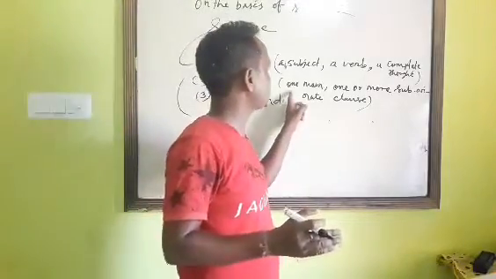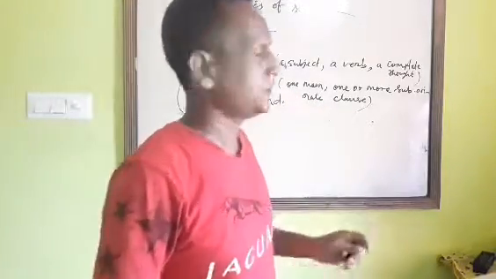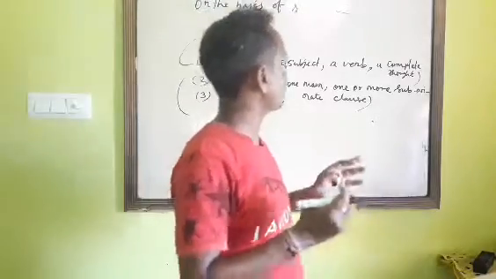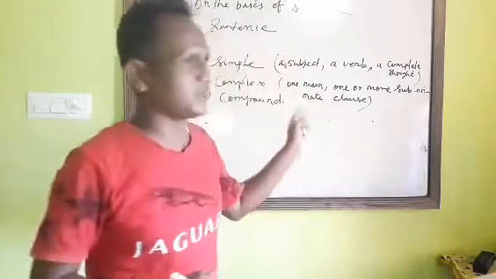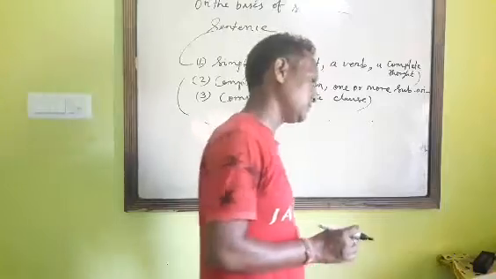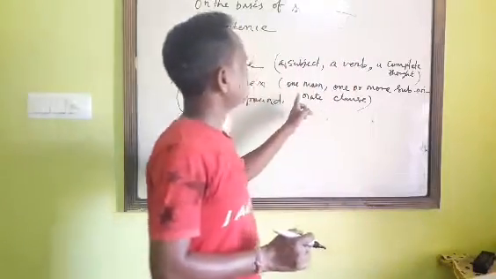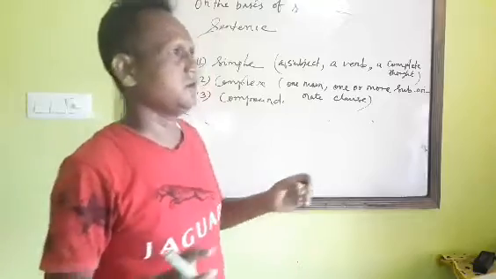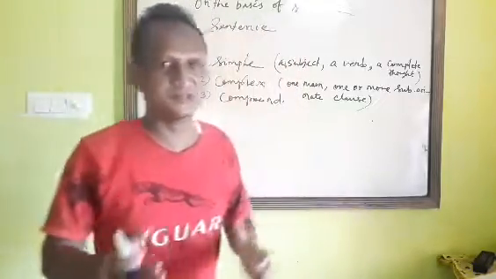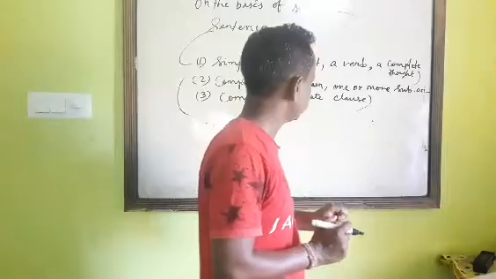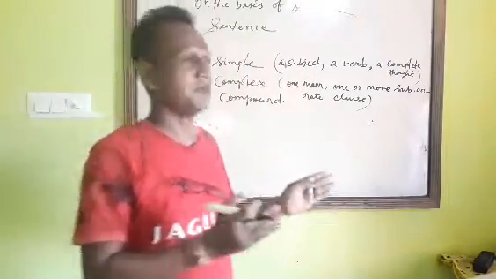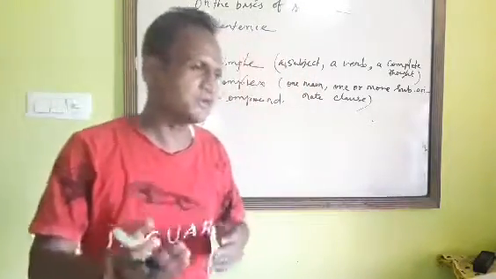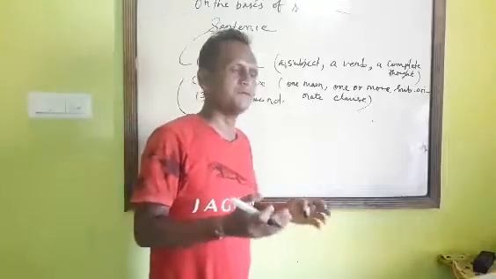If the sentence has one main clause and with that one or more subordinate clauses, then we call it a complex sentence. Clear? Now you have a question: what is a main clause? A main clause is a part of a sentence which expresses a complete thought. The part expresses its own meaning, that means it stands on its own.